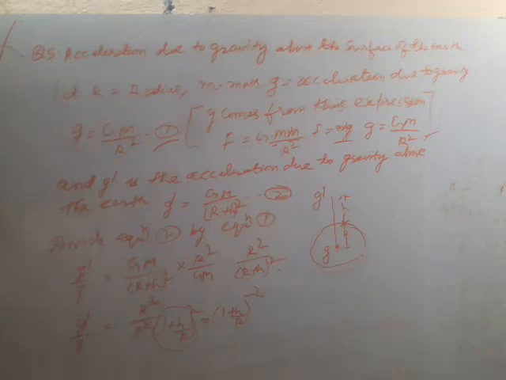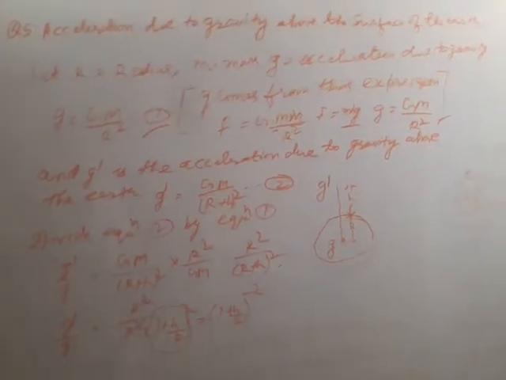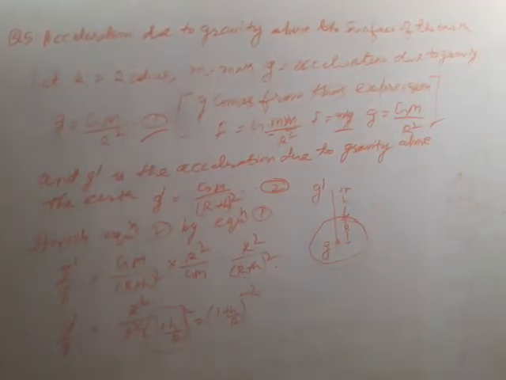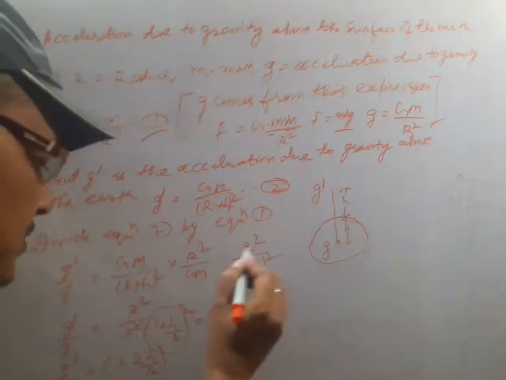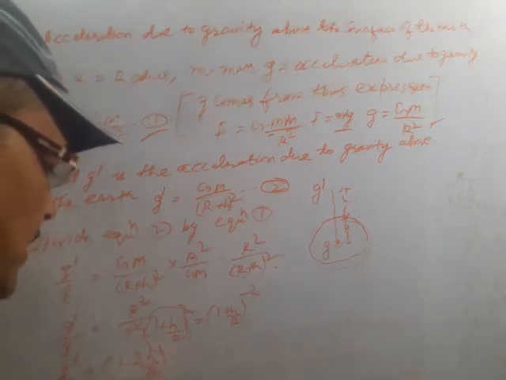Next thing. g dash by g is equal to 1 minus 2h by r, through the binomial expression. 1 plus h by r to the power minus 2, you can obtain 1 minus 2h by r.